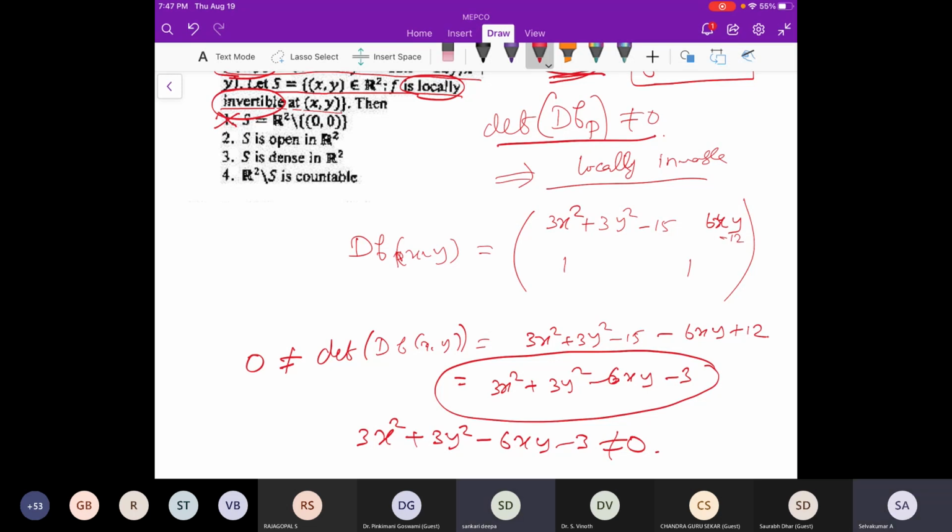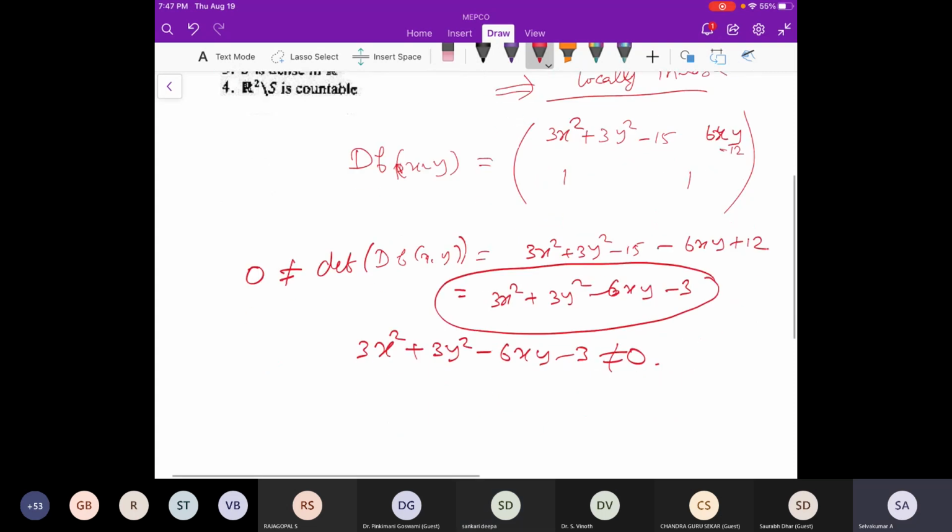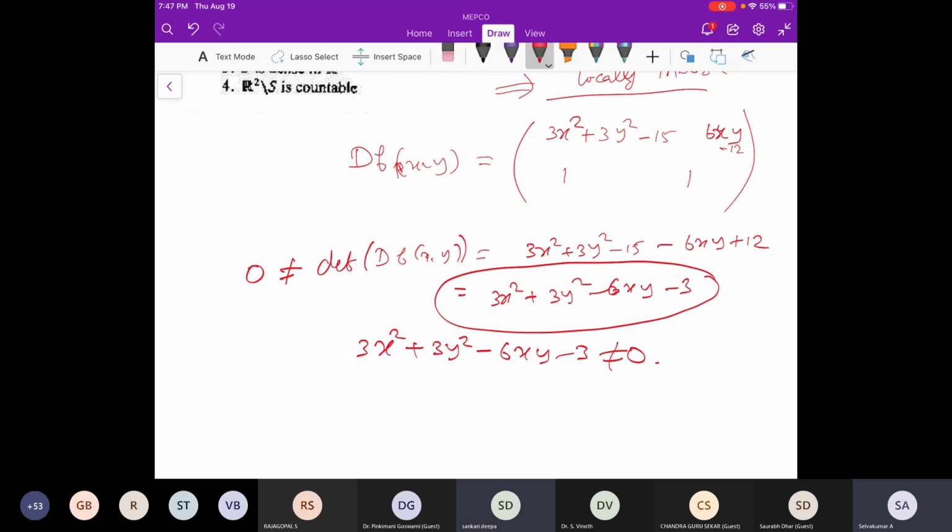Why is the second true? Other than this curve, we have all the other points. Why is S open? Because the point on the curve is a limit point of the remaining points. In other words, I should have discussed this: f inverse of 0 is this curve. Suppose G is my function, G of x comma y is 3x square plus 3y square minus 6xy minus 3, and G inverse of 0 is closed, right?